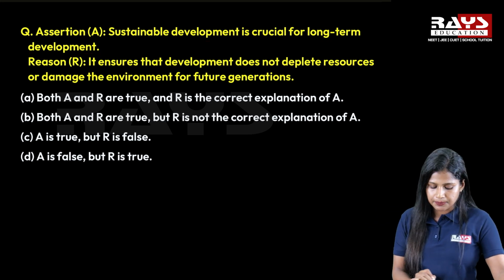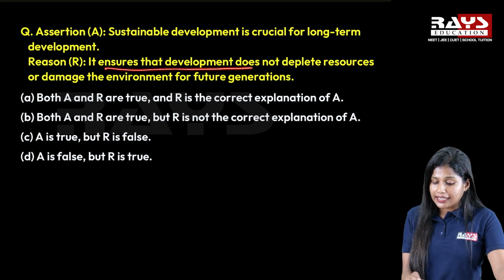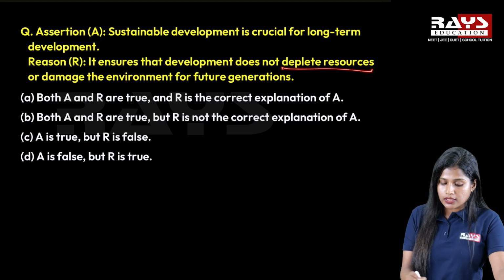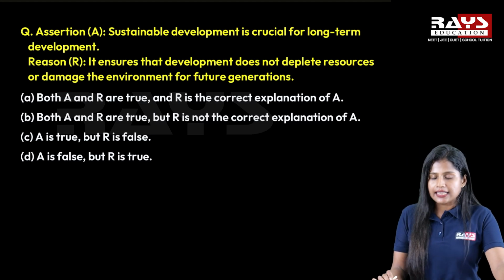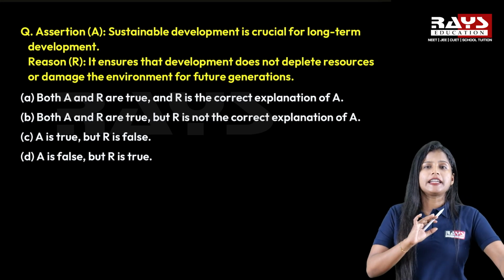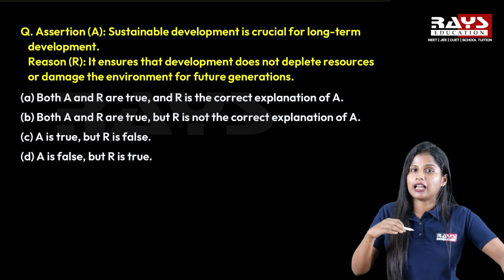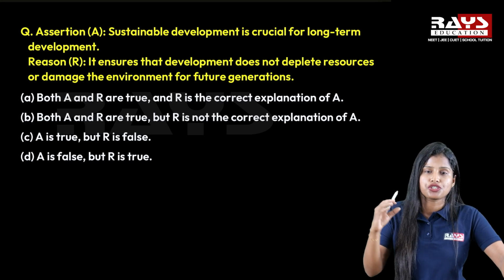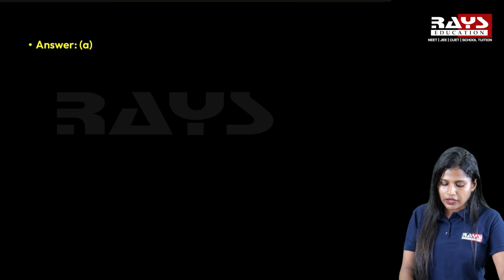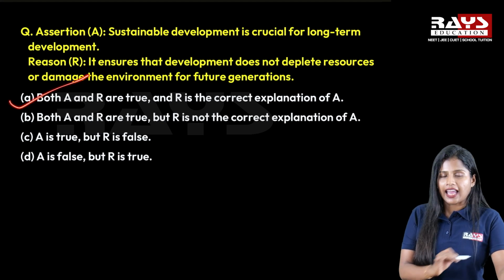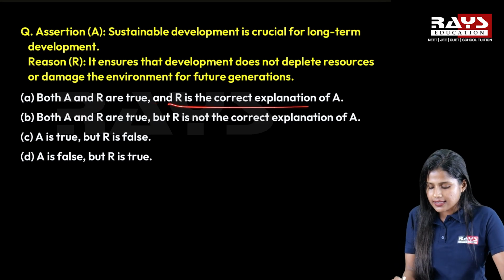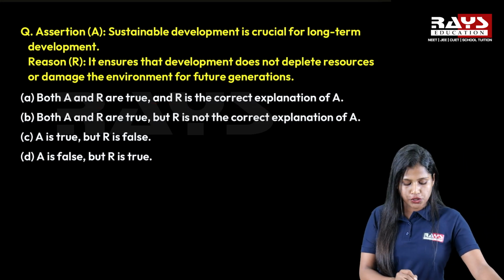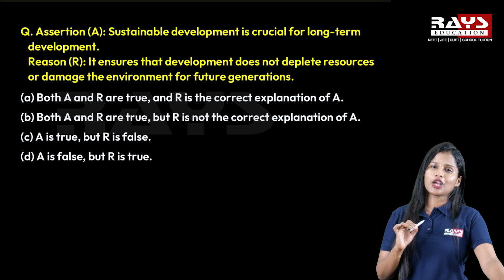The reason given is, it ensures that development does not deplete resources or damage the environment for future generations. In sustainable development, we will not deplete the available resources; we will keep them for our future generations also. So option A is the right answer. Both A and R are true, and R is the correct explanation of A. Option A is the right answer for this question.